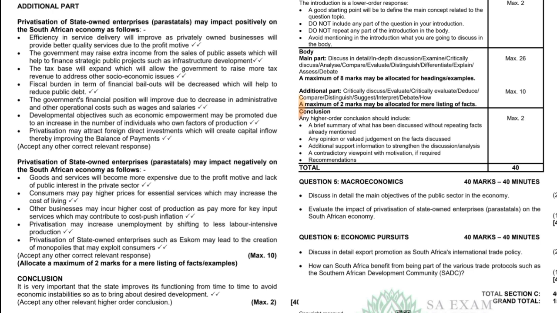Conclusion: it is very important that the state improves its functioning from time to time to avoid economic instabilities so as to bring about desired development. So, guys, this is it.